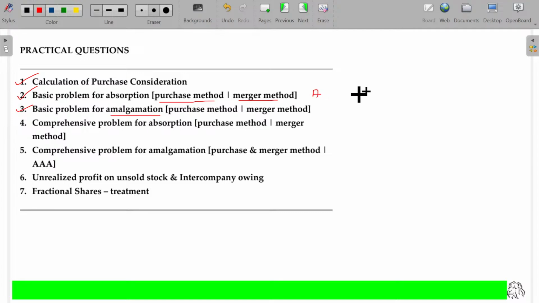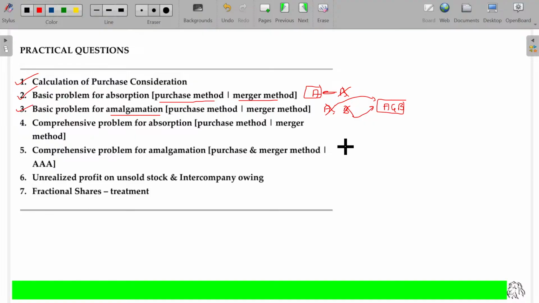Absorption means company A, company B, where company A takes over company B. This is called absorption. But as per AS 14, both will be considered as variations of amalgamation only. And in case of amalgamation, company A, company B, a new company is formed. This newly formed company will take over these things. So company A is closed, company B is also closed.